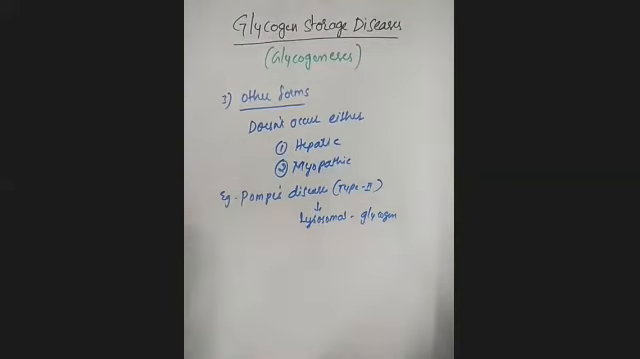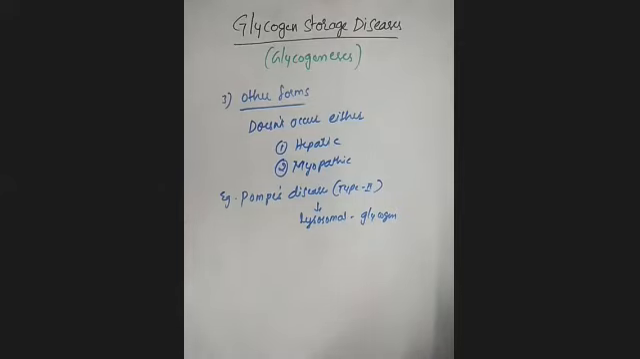What is this other forms of glycogen storage disease? This doesn't occur either by hepatic forms or the myopathic forms. Clear? And the example is Pompe's disease, where you will observe glycogen storage, mainly in the lysosomes.